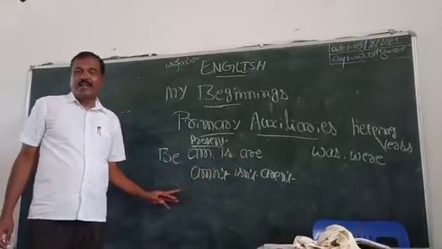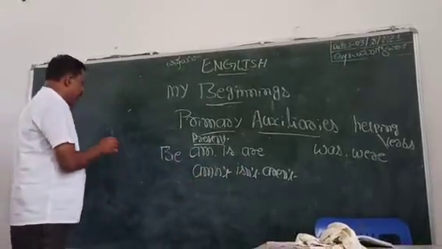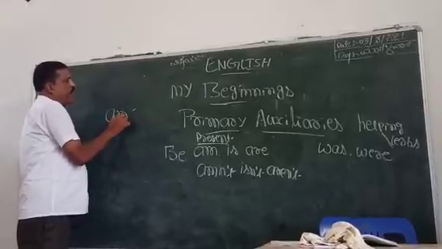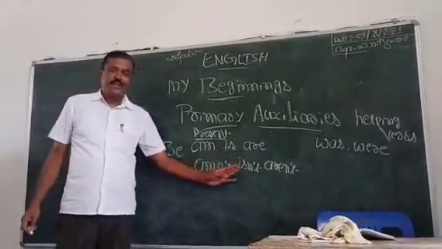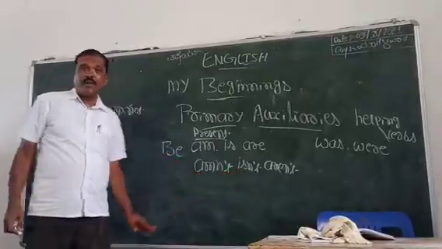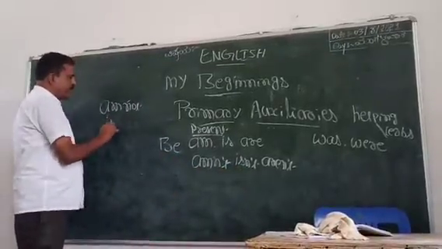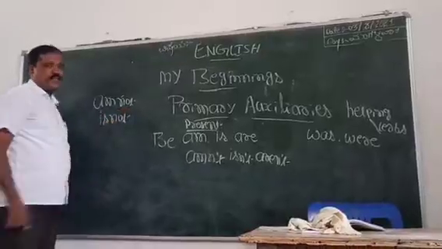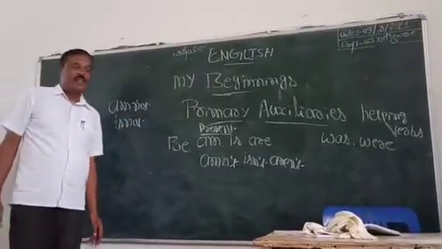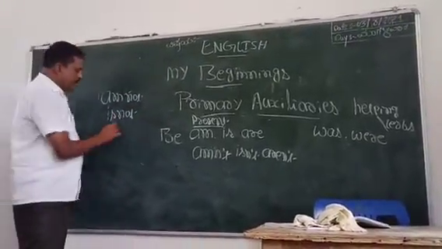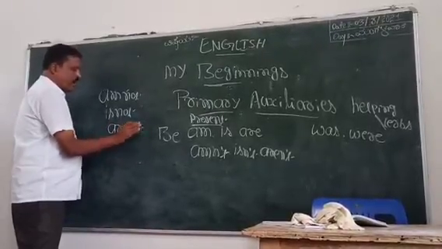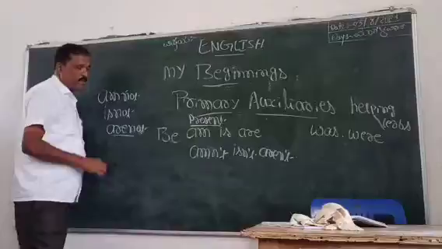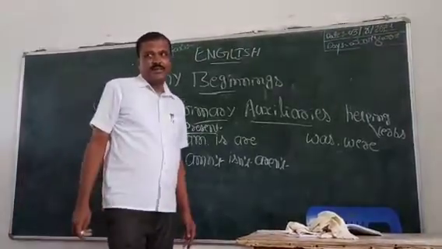It is the short form of am not. Isn't is the short form of is not. Aren't is the short form of are not.